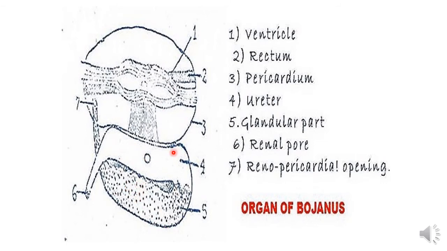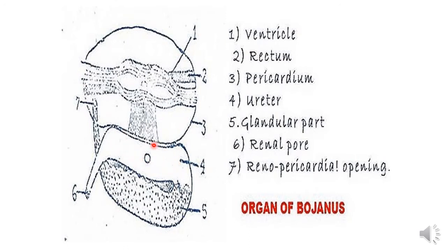Just back to this, there is another kidney. A pair of kidneys is there, and in between the pair of kidneys, in this region, you can see there is a vena cava going through. If you see the excretory system, or the organ of Bojanus of Unio, it has mainly two parts.